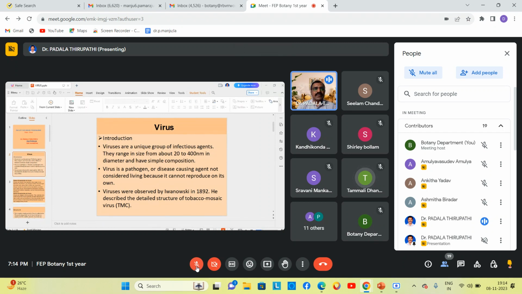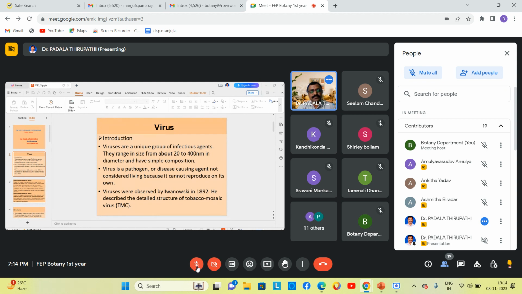So, our topic is viruses. Generally, viruses are a unique group of infectious agents. They range in size from about 20 to 40 nanometers in diameter and have a simple composition.